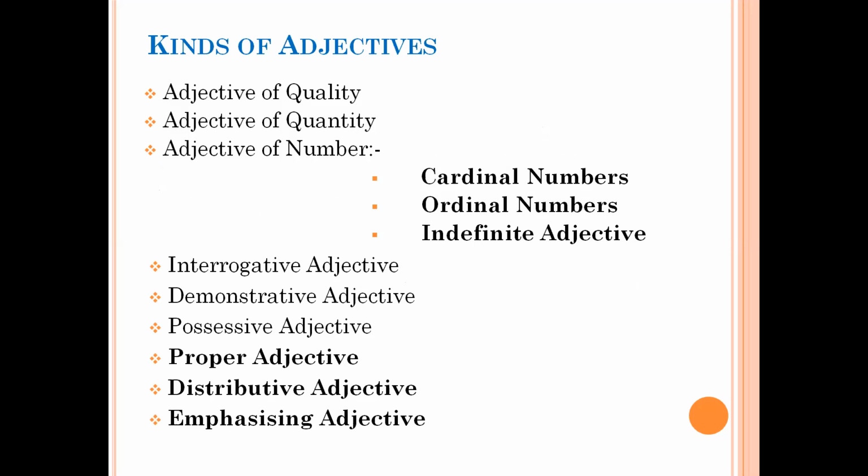Now coming to kinds of adjectives. Over here, we have 9 kinds of adjectives. Out of these 9, we have already done 6 in our previous classes. What's new in this class is the 3 kinds of adjective of number. Here we are going to study cardinal numbers, ordinal numbers, and indefinite numeral adjective. And apart from that, we will study more about proper adjective, distributive adjective, and emphasizing adjective.